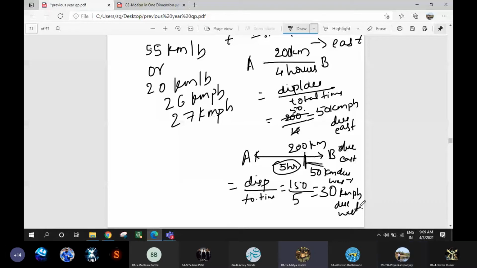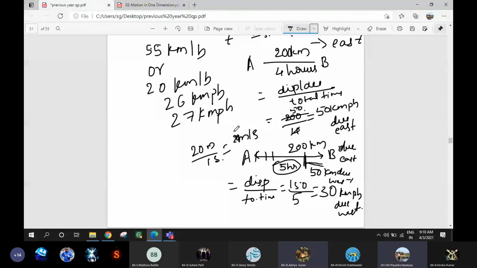Miss, can we find the instantaneous velocity from average velocity? No, don't find it from average velocity. Whenever the body is moving, at any time instant you can take it. For example, you're moving from home to school on a vehicle. At any point of time, if you take the distance traveled by the vehicle in one particular second, for example, 20 meter is covered in 1 second, then your instantaneous velocity will be 20 meter per second. Understood?